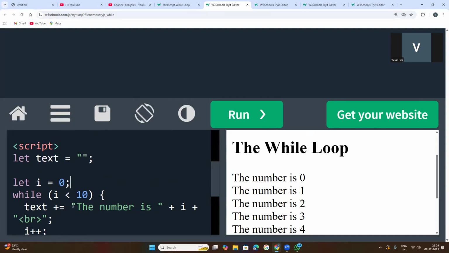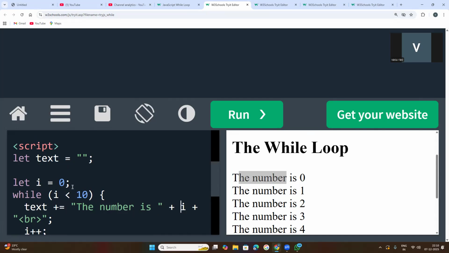It is empty. At the starting iteration, I is equal to 0, and 0 is less than 10, so the condition is set, and that 0 will be stored in this variable. The text is the string to be displayed, plus I will be added.